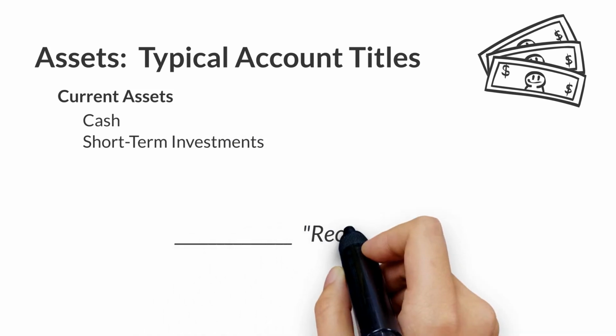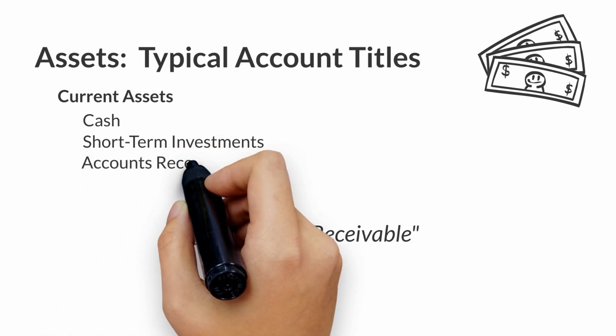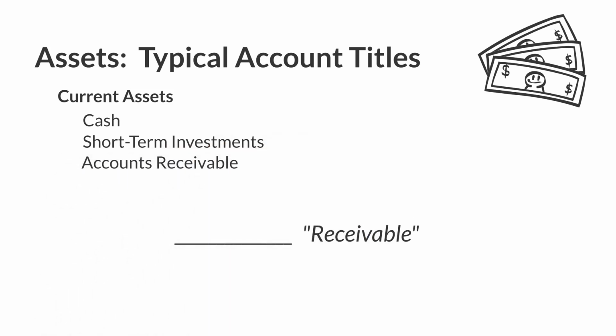Accounts with the word receivable in the title are assets. Accounts receivable represents amounts owed from customers. If a business sells goods to a customer and does not receive cash immediately, then the company has a right to expect payment from the customer in the near future. This right to receive money in the future is called an account receivable.